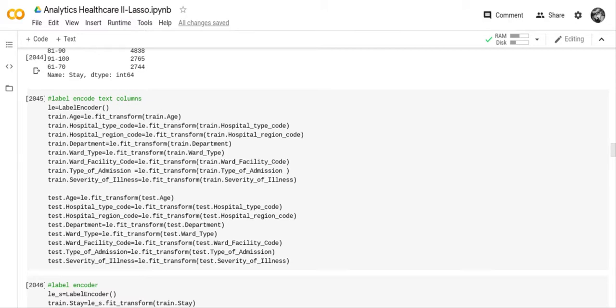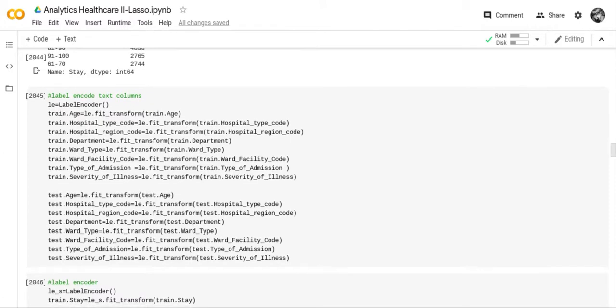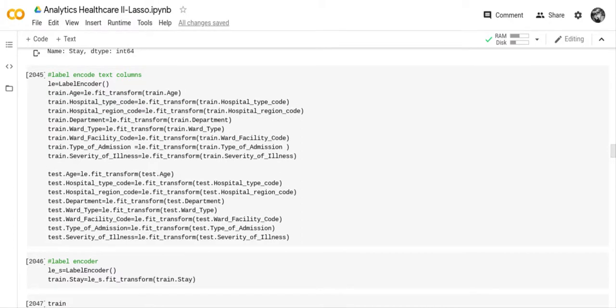That was just taking a lot of time and effort on my part. The only thing I needed to do was use label encoder. So I used label encoder on all of these text columns to convert them to a numeric value.